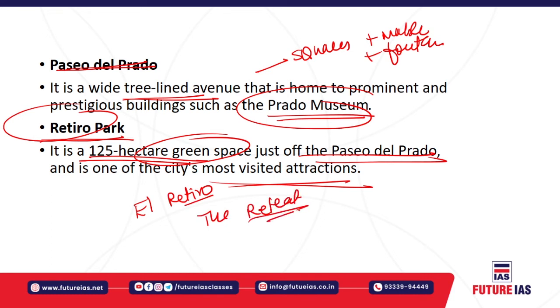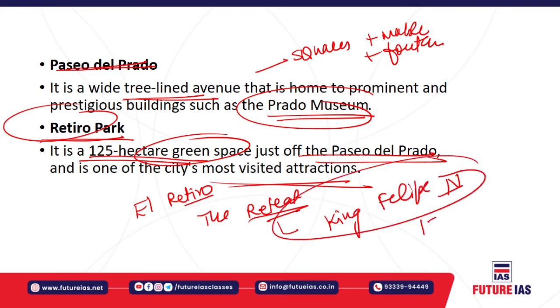It was originally a palace, as well as gardens, that was built for the personal use of King Philip IV in the 17th century AD. In that memory, this Retiro Park is there, and now this whole structure is recognized as a World Heritage Site for that purpose.